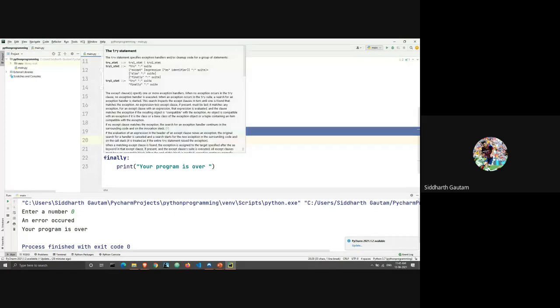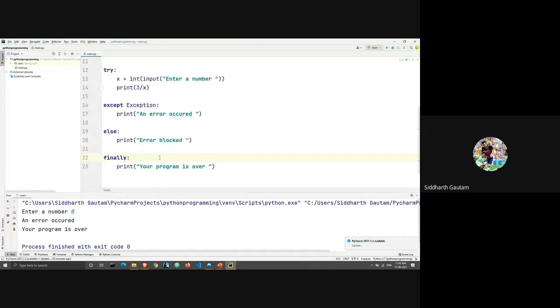And then we come to finally. Finally means that it doesn't matter if there is an error or if there isn't an error, the code inside finally will get printed. Doesn't matter what. Did you both get it?